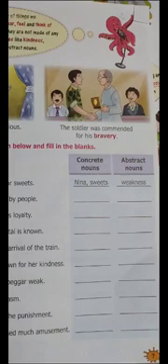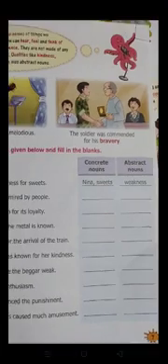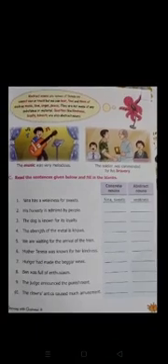Excited for something. So enthusiasm is abstract noun in this sentence. Okay. We will fill Wayne in the column of concrete noun and enthusiasm in the column of abstract noun. Okay, Wayne is concrete noun and enthusiasm is abstract noun.